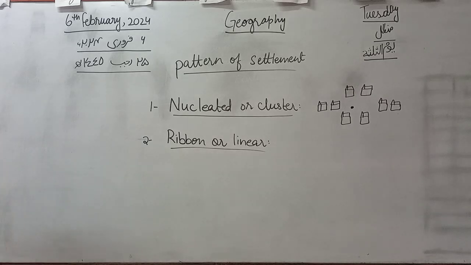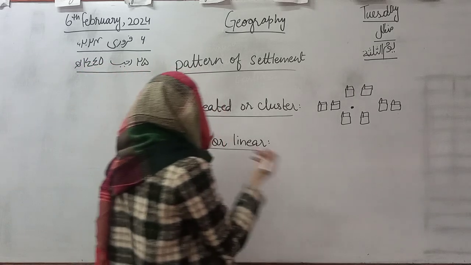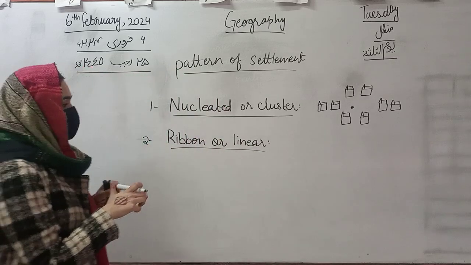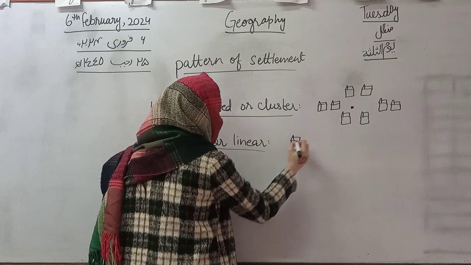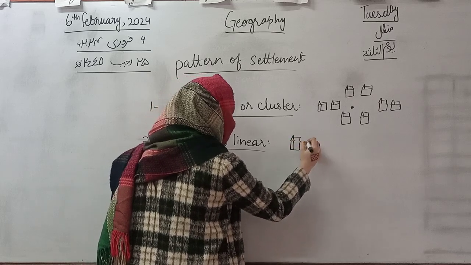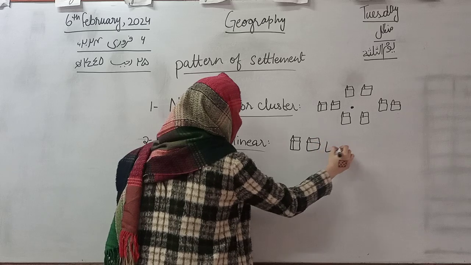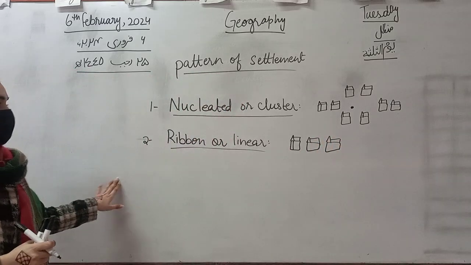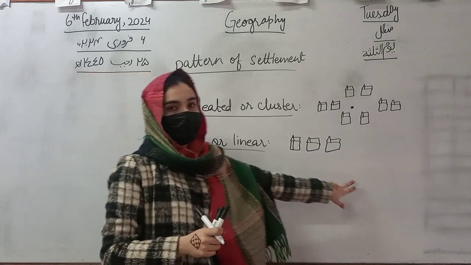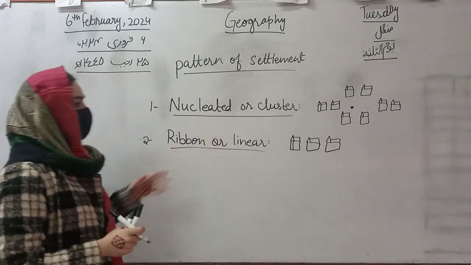Yes, very nice, Minahil. Ribbon or linear settlement is the one in which the houses are arranged in a straight line, in the form of a ribbon.